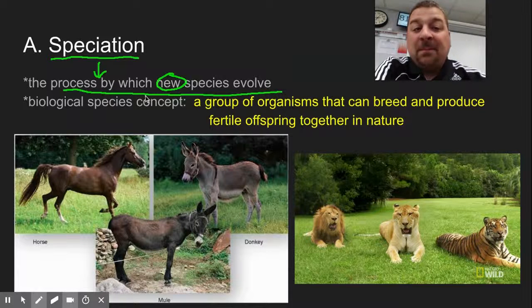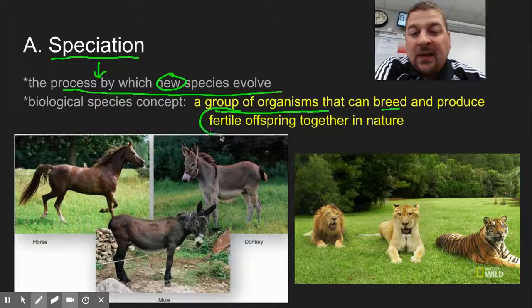To step back even further, what is the biological definition of a species? The biological definition of a species is a group of organisms that can breed and produce fertile offspring. The key there is fertile offspring. Humans have done this: if you cross a horse and a donkey, you get a mule.